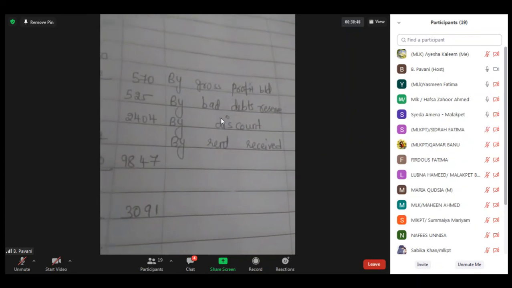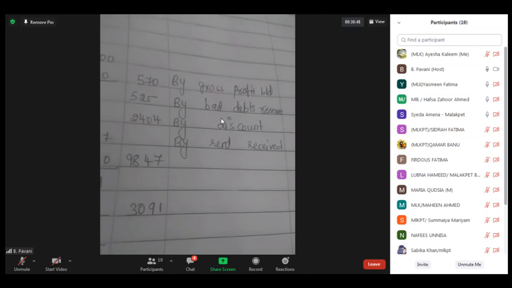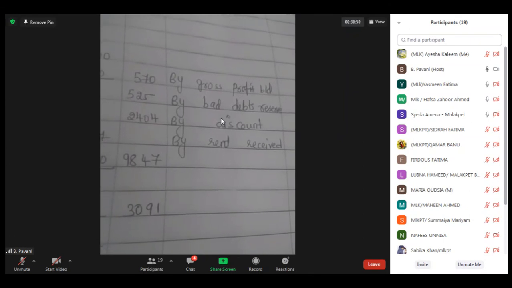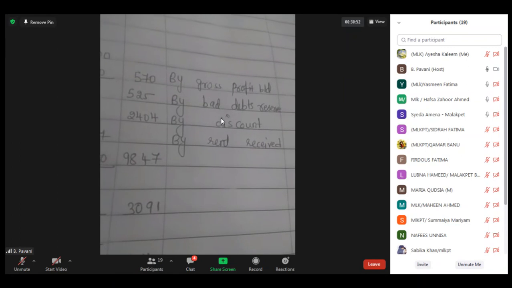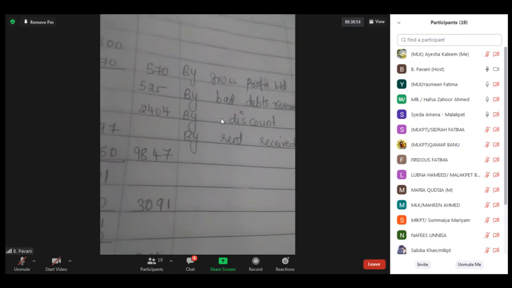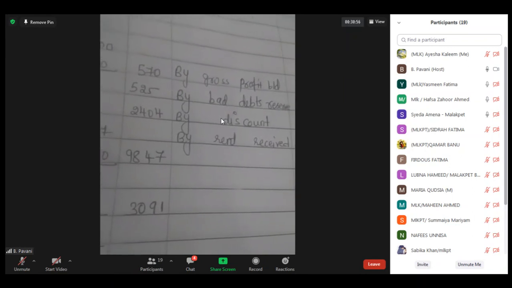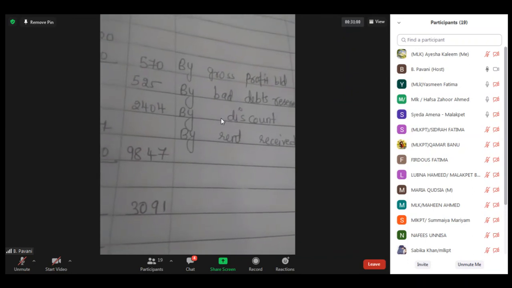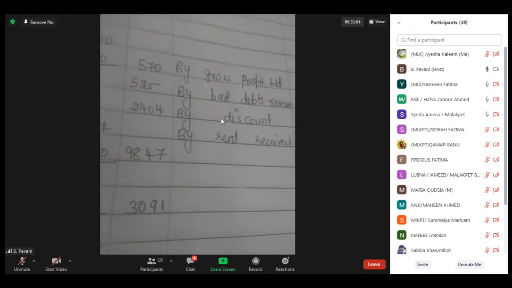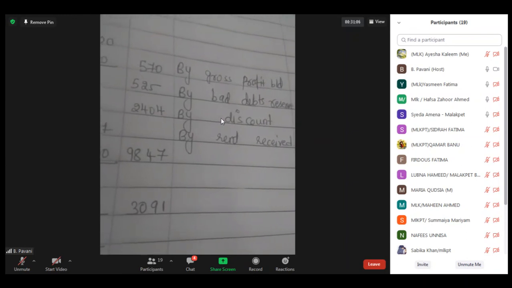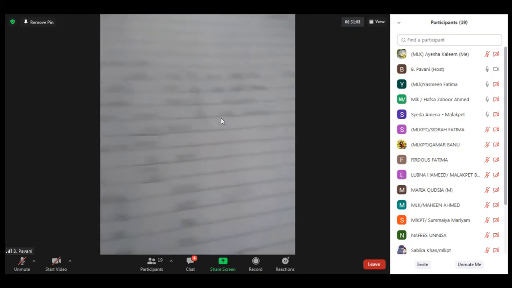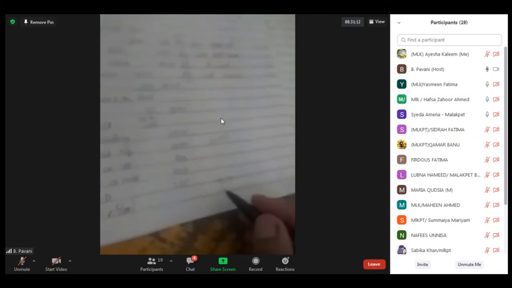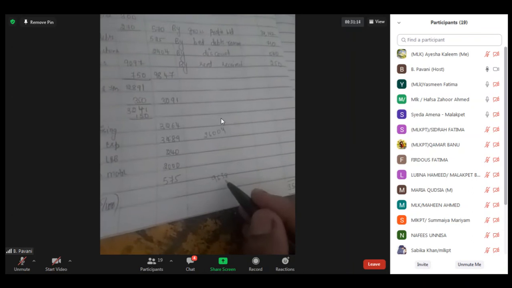How did we get that? Because as I said, we have taken the gross profit and we are getting the gross profit as different. Because of that, we are getting a different answer. If we take as per the textbook, then the manager's commission they have given will come. Right now we are not getting it, so on this amount only I'm taking. So we are getting net profit as 9,638.